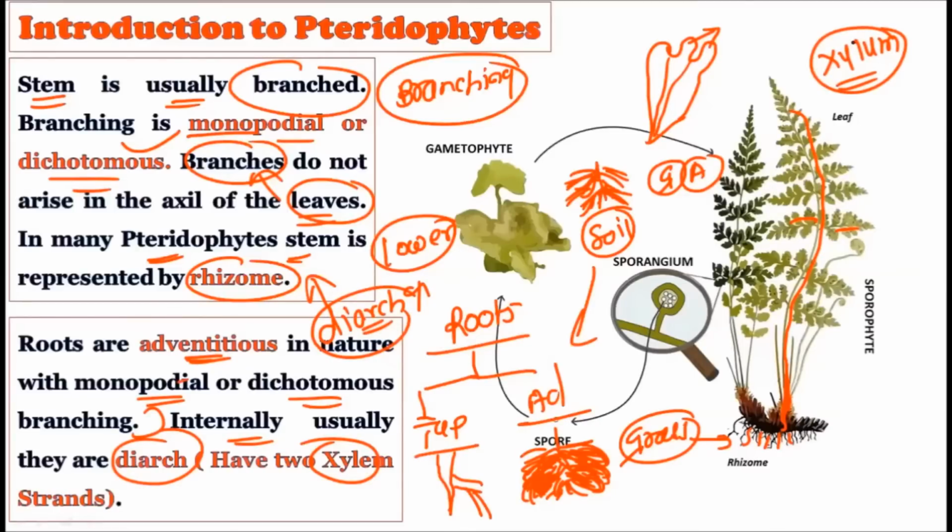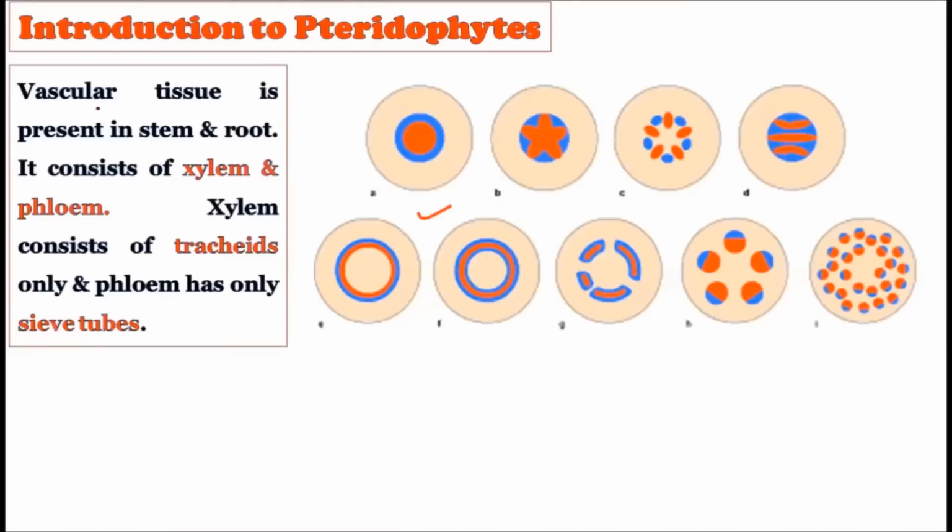Now here we have talked about the leaves of the pteridophytes, then the stems of the pteridophytes, and then the roots of the pteridophytes. First time we are discussing all these structures, because algae and the bryophytes do not possess these types of structures. But the pteridophytes are the first true land plants, and they show differentiation in their sporophytic plant body as leaf, stem and root. That is why individually we have to consider all these structures while studying the pteridophytes. All right, now consider the vascular tissues are present in the stem and roots.